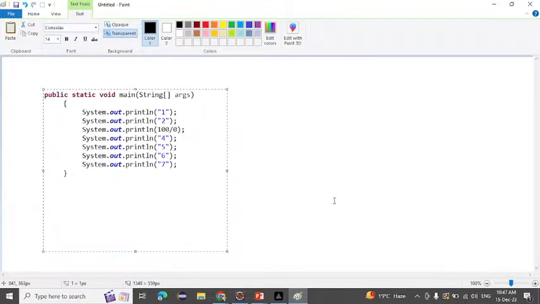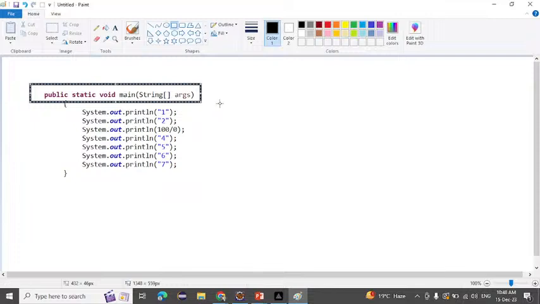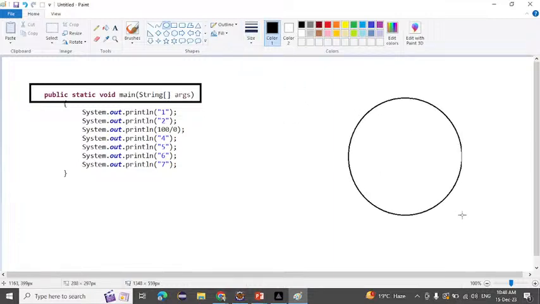If an exception occurs, what will it do? The method in which the exception occurs. In which method does the exception occur now? In this method, which is the main method. Inside the main method we have an exception now. So this main method will create an object like that, and inside that object it will add three things.